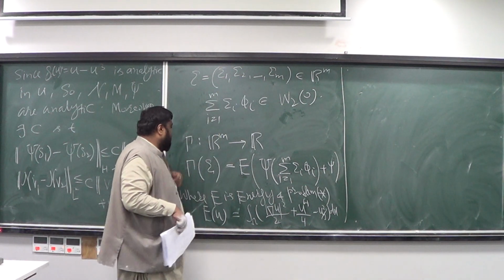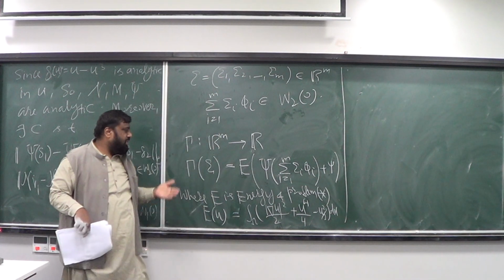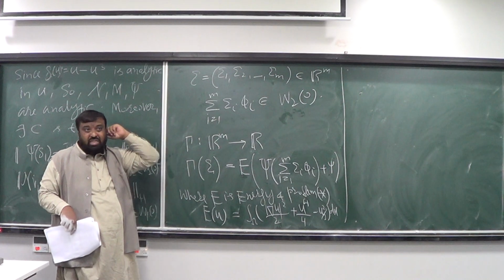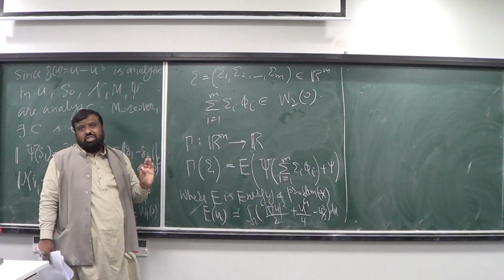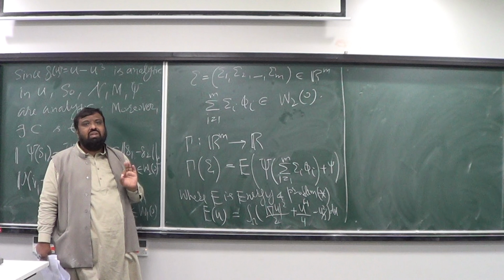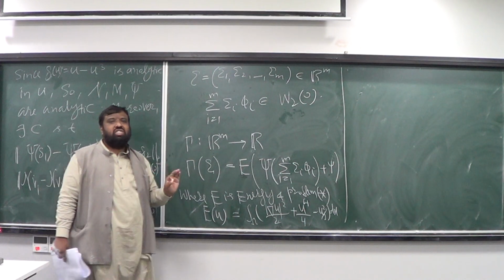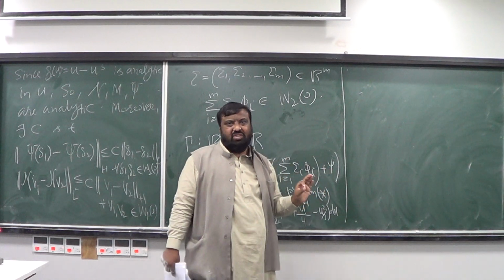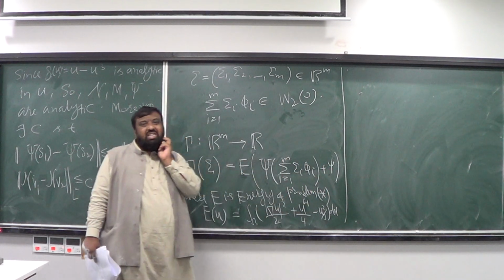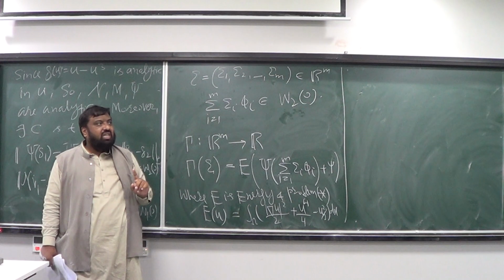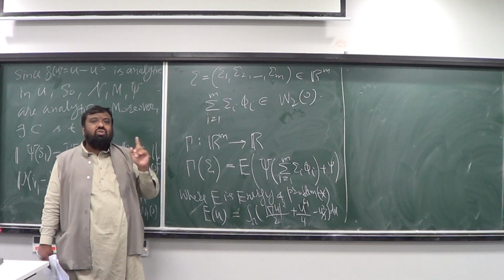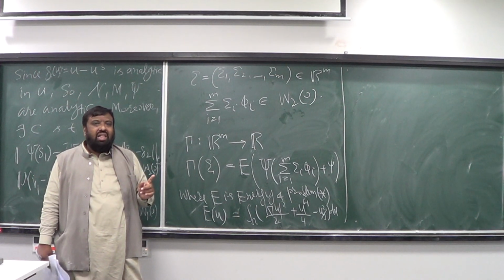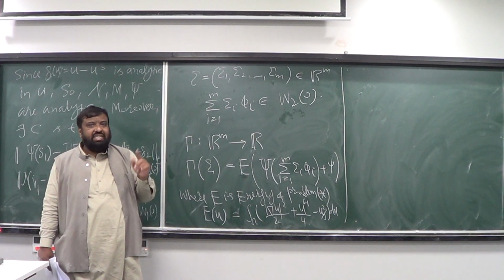And once I calculate this, I will see under what conditions that derivative is 0, because that is going to give me the critical point of this map gamma.